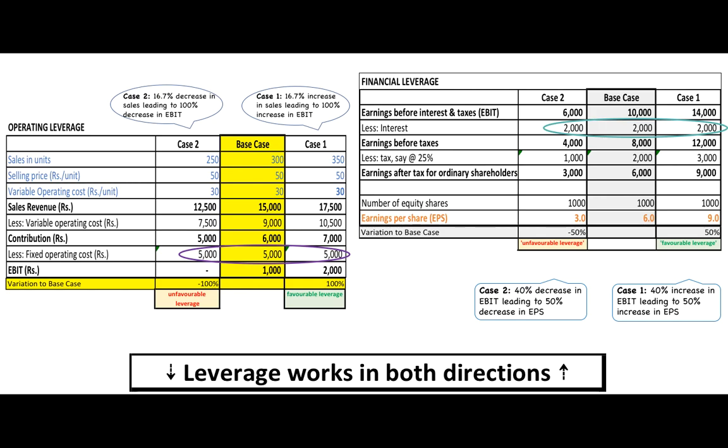In financial leverage, you leverage interest cost. In operating leverage, you leverage fixed operating cost. And in good times, it works in your favor because your fixed costs are affordable. In worse of times, it gets unaffordable. It works against you. Leverage works in a reverse direction at a lower scale of volume.